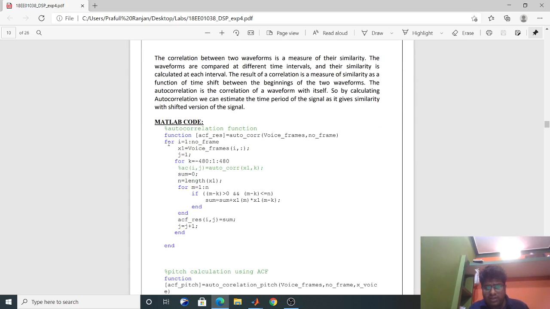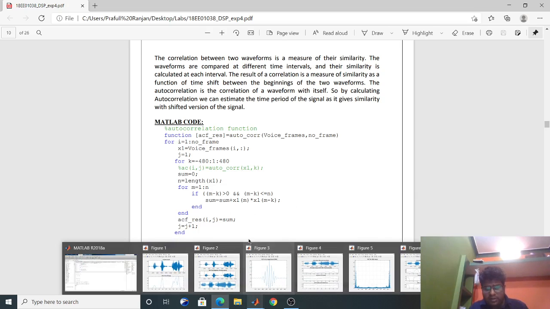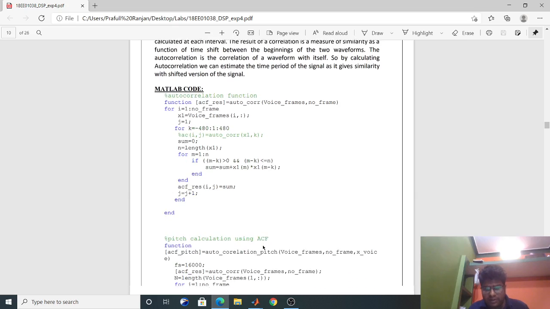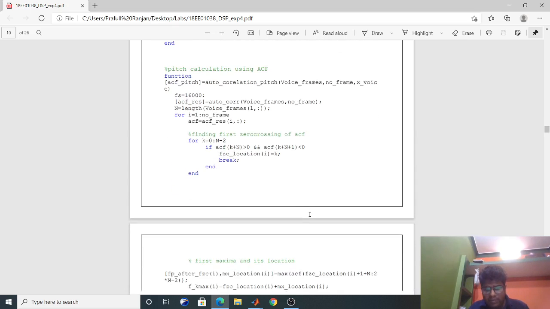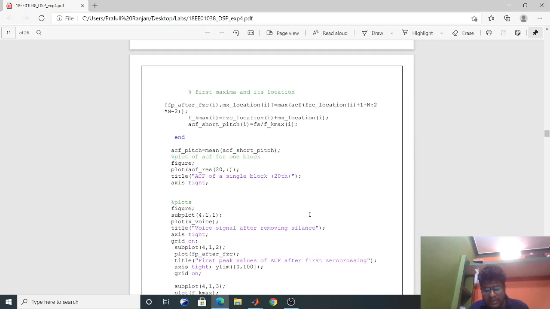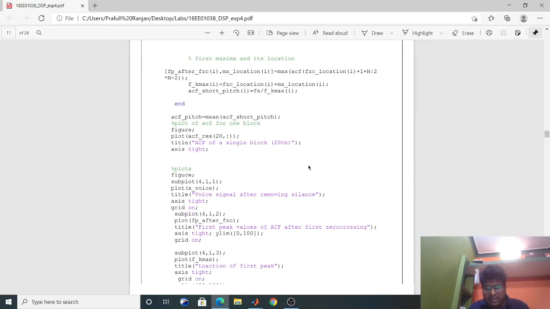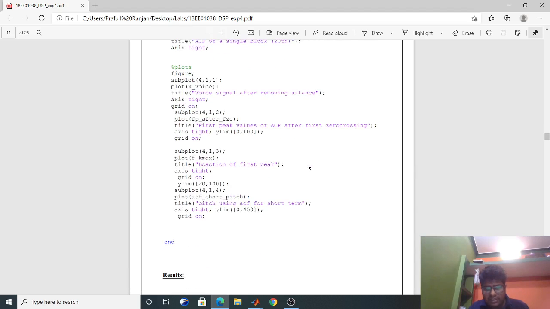So this is the autocorrelation function. I have just written the formula and used it. Here I am calculating the pitch frequency for every block, and after that I am taking the mean of the short-time pitch because it is varying, so we need to take the mean. In my algorithm it is like that, and this is the code for plotting this data.